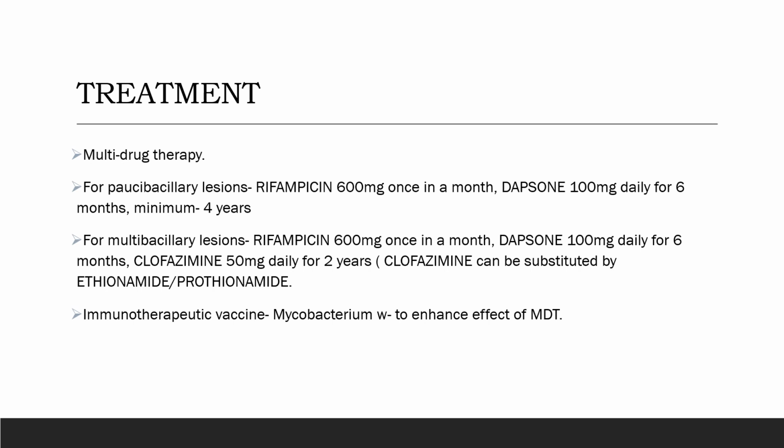For multibacillary lesions, we will be giving them three drugs, that is rifampicin 600 mg once in a month, dapsone 100 mg daily for 6 months, clofazimine 50 mg daily for 2 years. In case clofazimine is not available or the patient is allergic to it, it can also be substituted with ethionamide or prothionamide. We can also give them immunotherapeutic vaccine, that is Mycobacterium w, to enhance the effect of multi-drug therapy.